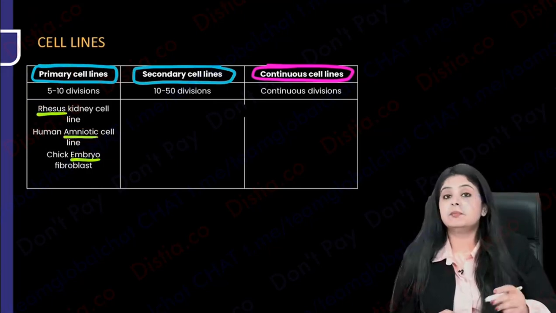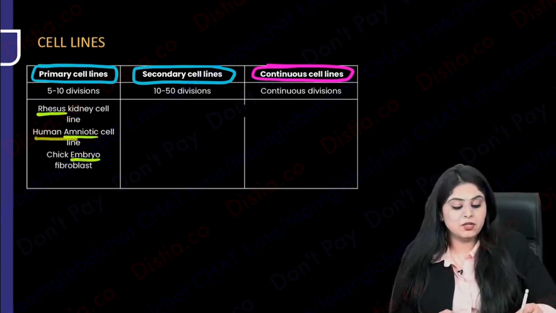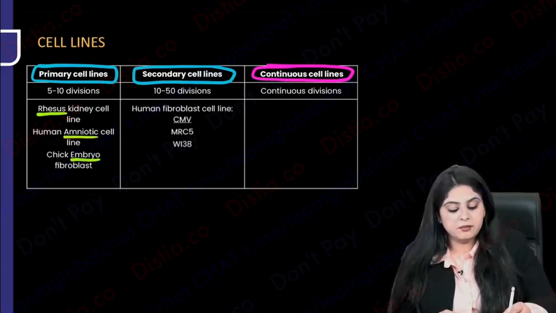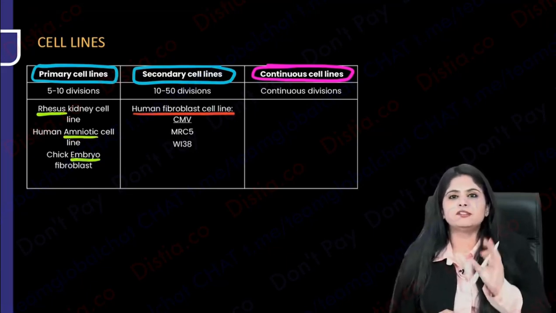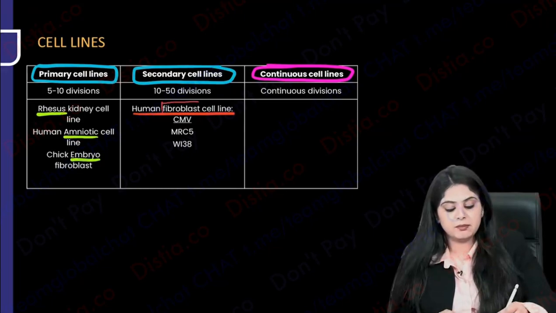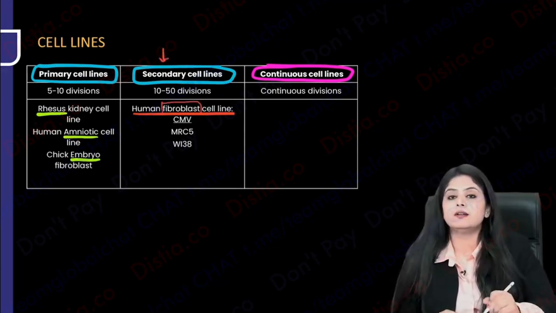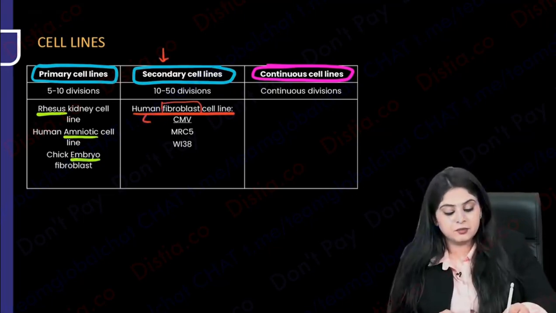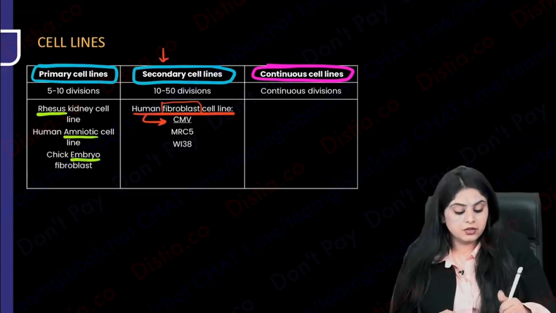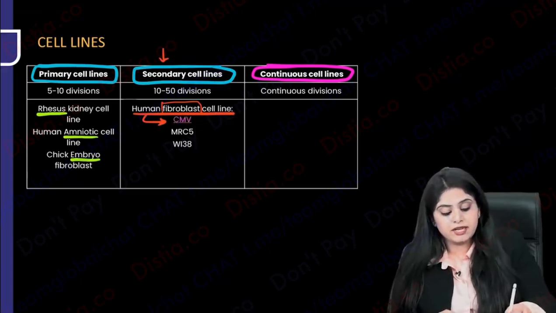Now let's make this bacha a little big. Instead of human amniotic cell line, if I now say human fibroblast cell line, you'll say, ma'am, isme there is no word called amniotic or rhesus or nothing. Fibroblast matlab bada person ho gaya. So now I will put it under the bada person, that has come under secondary cell line. And this is particularly used for the growth of cytomegalovirus, a very famous previous year question.